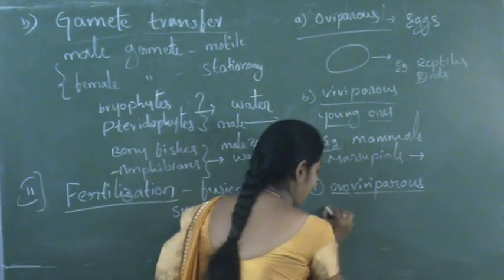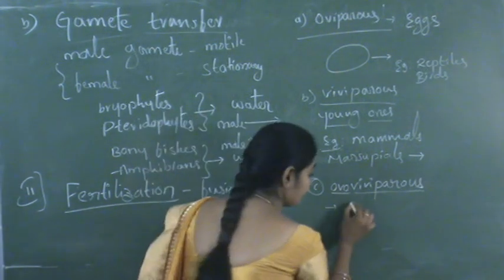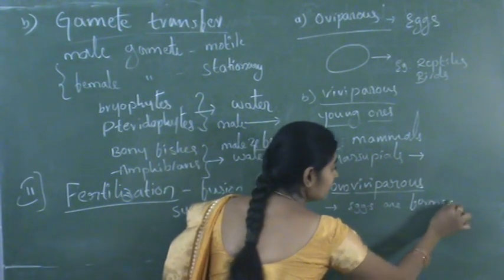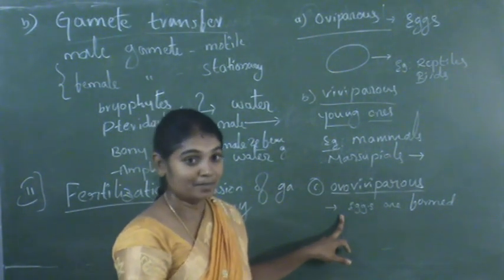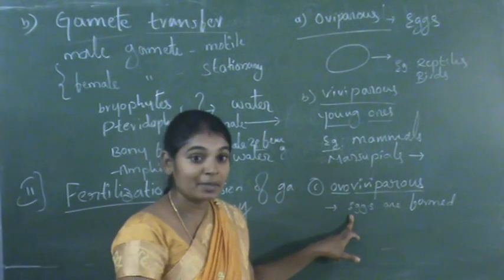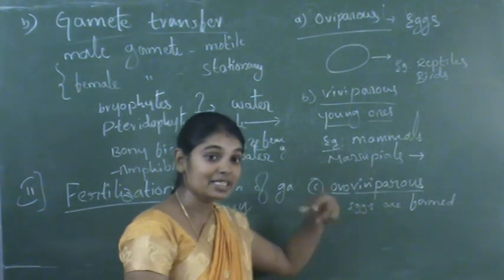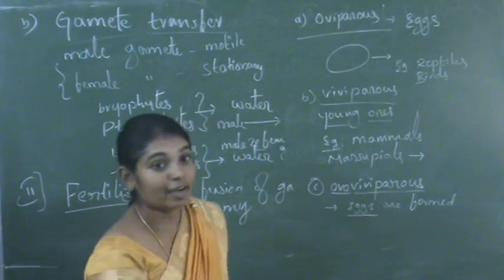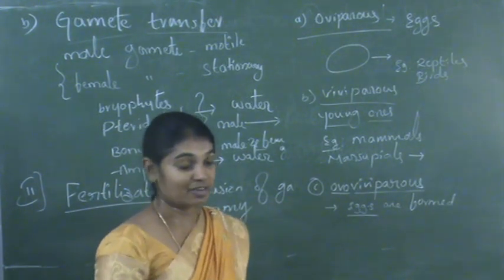And ovoviviparous. Here eggs are formed in the body. These eggs are not released by the animal, but are still inside the body of the female, and the development of the embryo takes place inside the body, that means inside the egg. This egg is present inside the body of the female. So after the embryo has completely developed, these eggs are released and the young ones come out of the eggs.